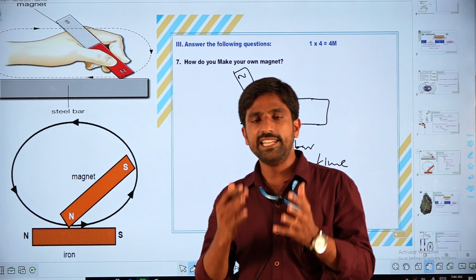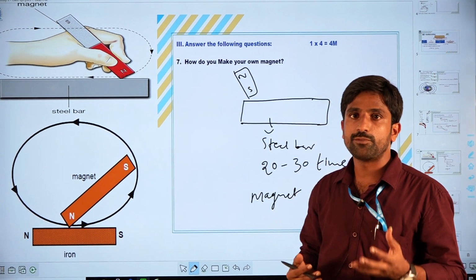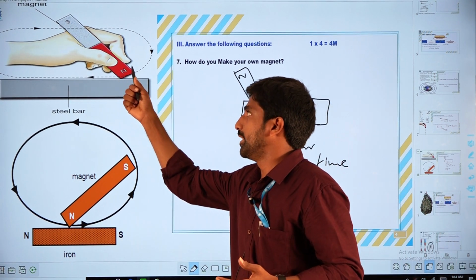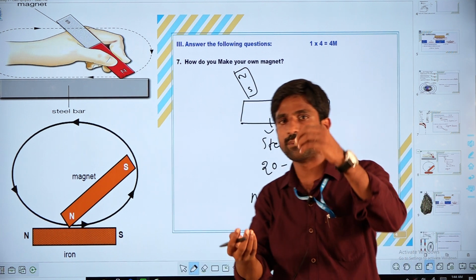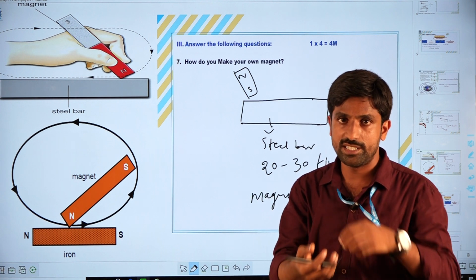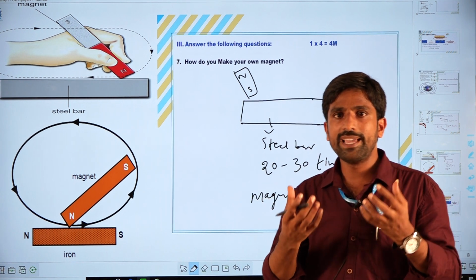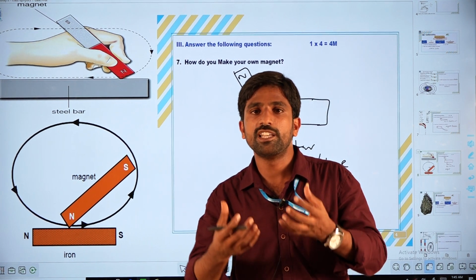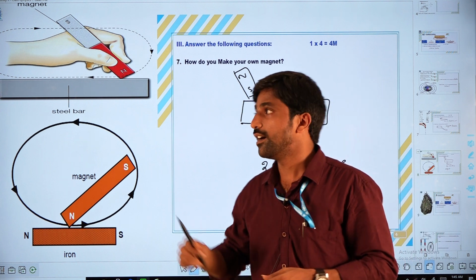So you can easily make your own magnets with the help of bar magnets. Repeat the same process 20 to 30 times, and then bring some iron nails near that iron rod or steel bar. It can attract them. So with the help of a bar magnet, we can easily make our own magnet. That is the answer to question number 7.